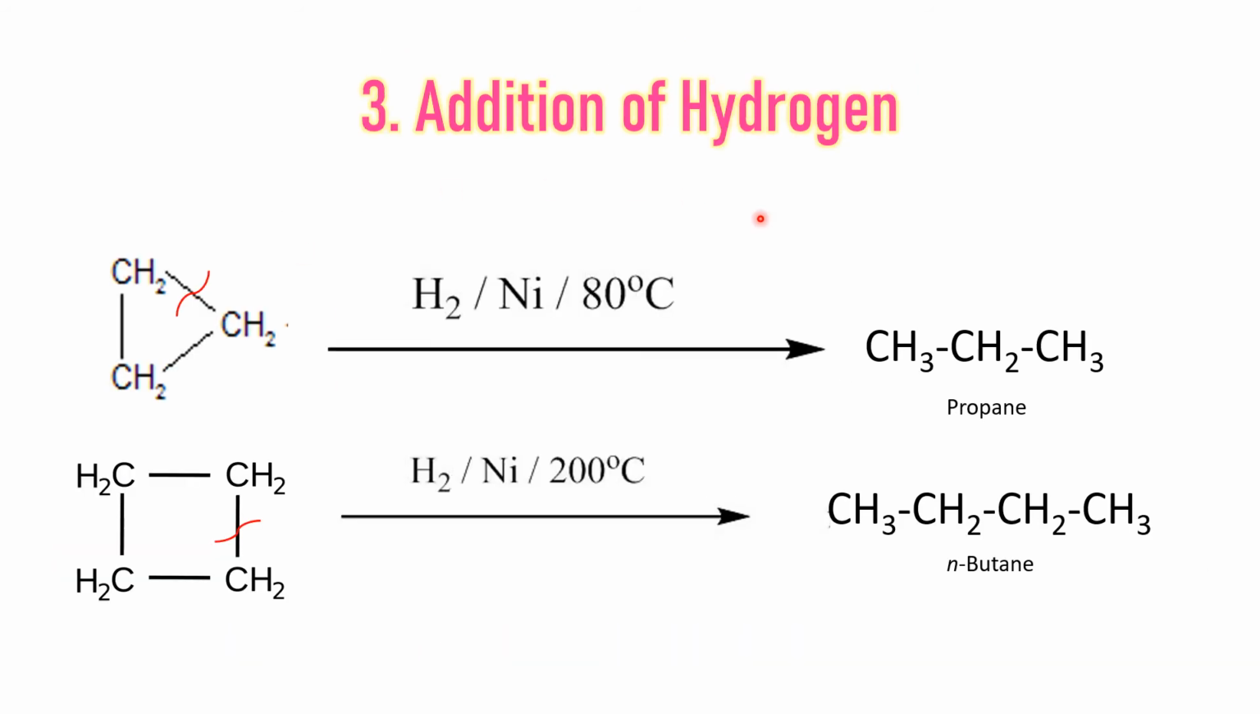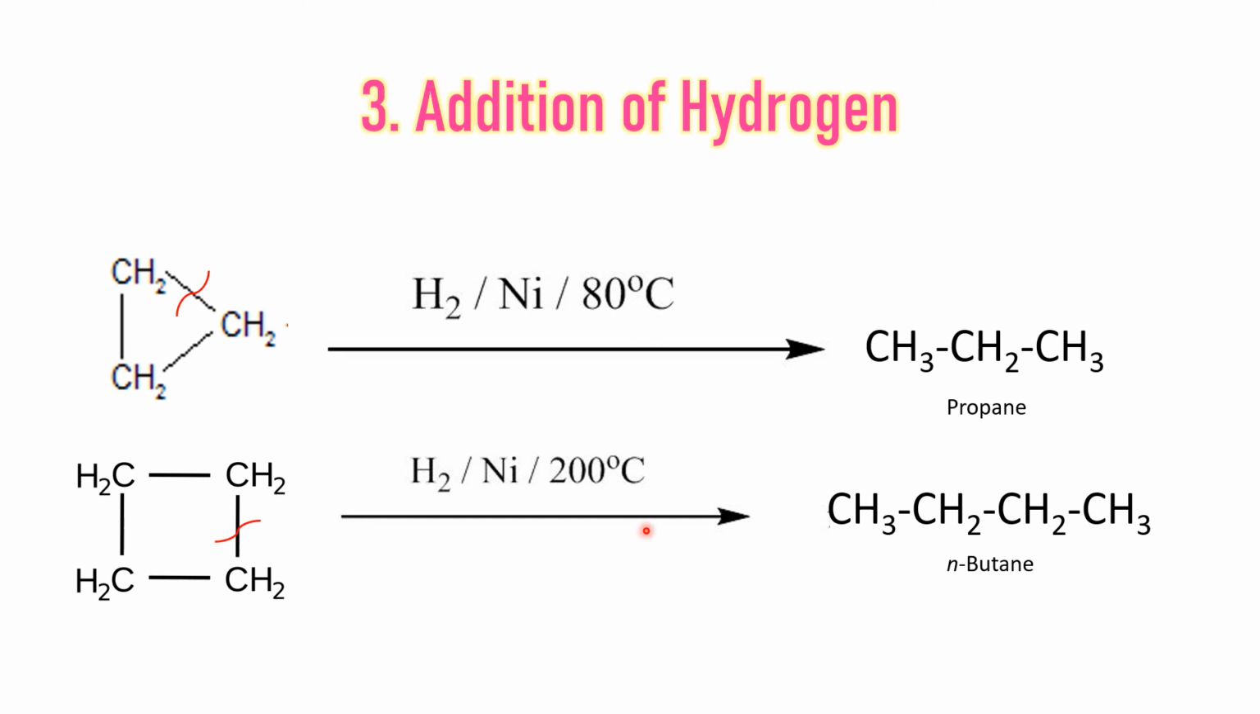Addition of hydrogen is simply a ring opening reaction, so it is also an addition reaction. Any bond you pick up and if it is getting broken, then hydrogen will be added to both the carbon atoms. So cyclopropane gives propane, cyclobutane gives n-butane.